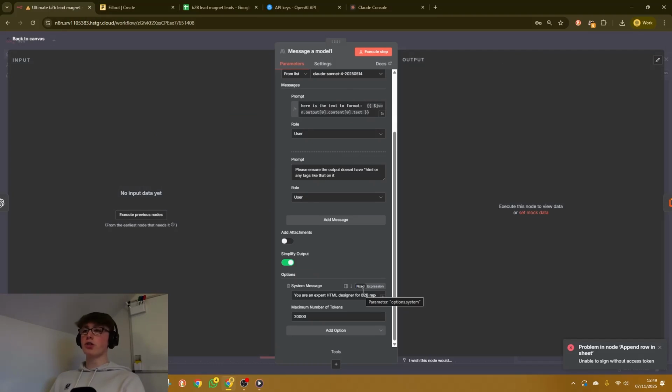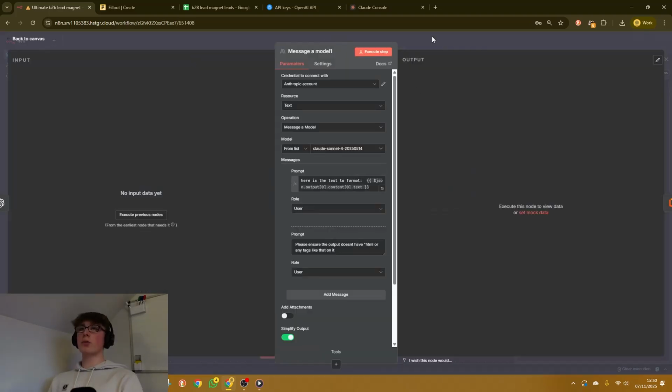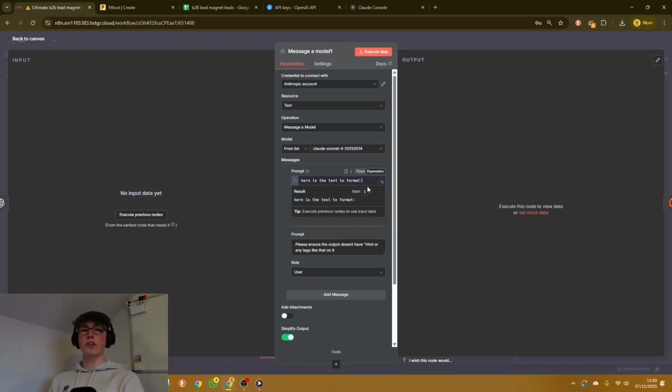So the good news here, you don't actually need to change really anything at all besides the variable. I'll show you what I mean. Now, I've kept my exact prompt in here so you know what I mean, but the real template, you won't have to change anything in this module whatsoever. So in the real Claude module, whenever you load it up, all you're going to want to change is this little variable here. You're going to want to delete that and add in your version of the output from OpenAI.